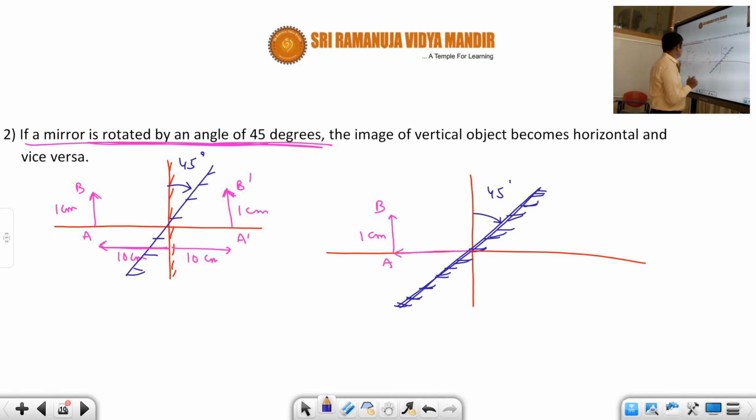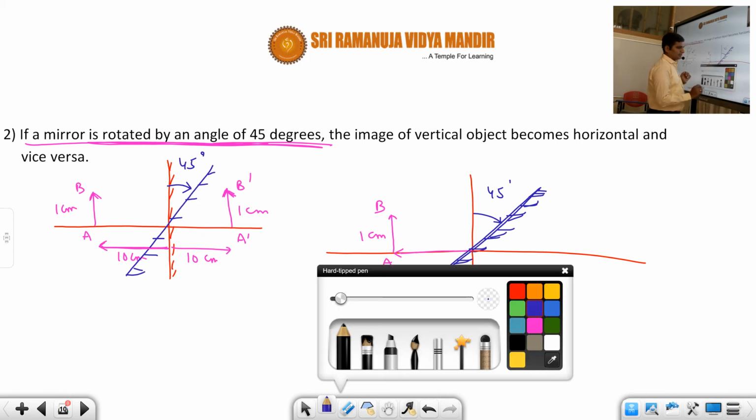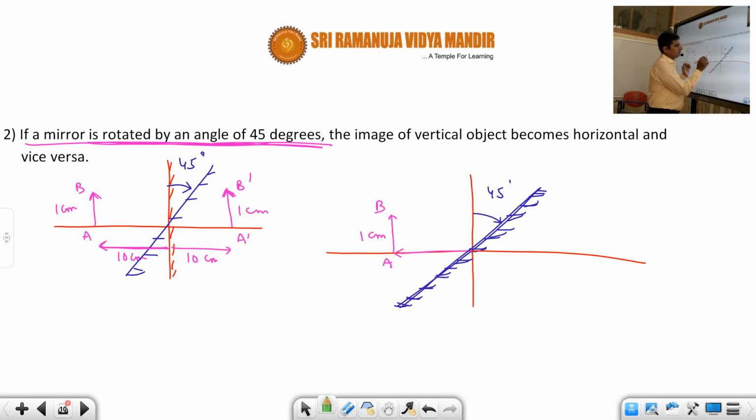Is it 10 centimeters just like the previous example? No, it is not like that. The distance is different. Here you have to measure the perpendicular distance. Suppose let's say this distance is some 12 centimeters. Then again you have to go 12 centimeters. That much distance only you have to go back.